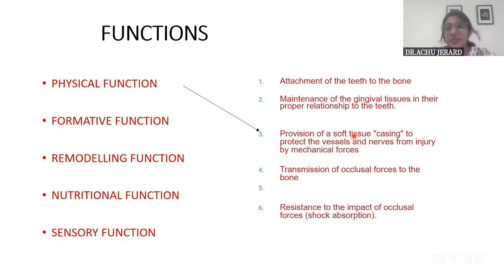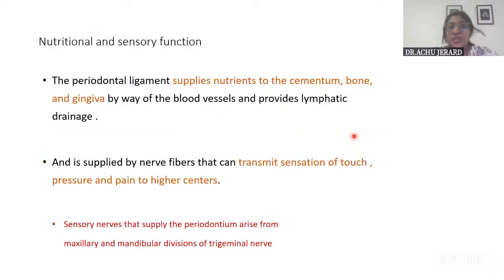It has the fibroblast, which has a property of synthesis as well as degradation. So they help in collagen turnover. And then they have the nutritional function and sensory function. So they supply nutrients to bone, cementum, and gingiva, all the other tissues, by numerous blood vessels, because they are highly vascular. Okay. So they have numerous blood vessels, arteriovenous anastomosis and lymphatic drainage all accompanying it. So they help in supplying nutrition and also lymphatic drainage.